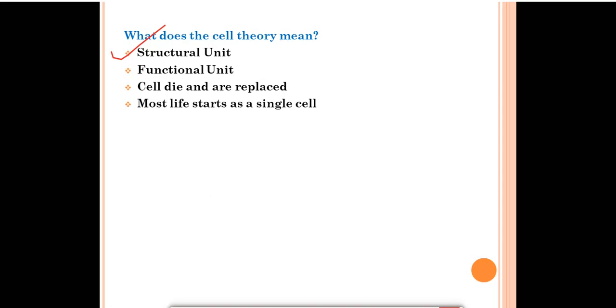So the mango tree will also get its structure because of the cell, and the frog will also get a structure because of the cell. If we examine the structure of a frog and a mango under a microscope, we can see the cellular structure. Right? Now let's move to the functional unit. By functional unit, we can understand that the cell performs all the basic functions in our body.